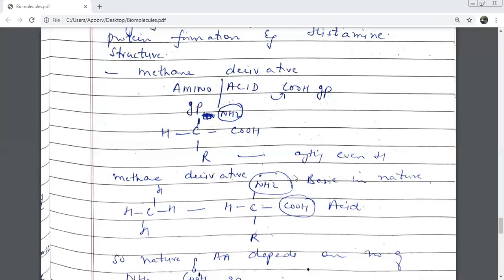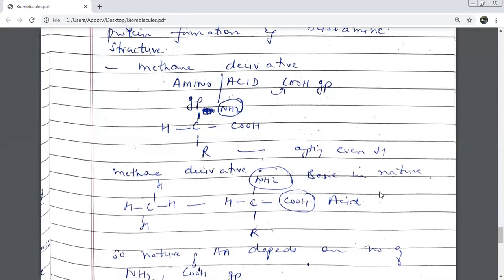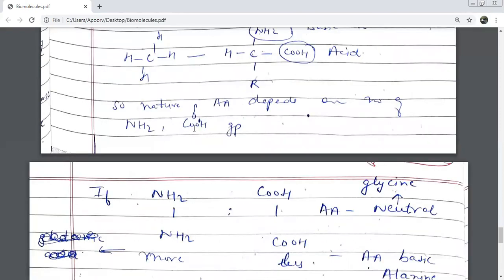The nature of the amino acid depends on the number of, let me tell you this. See, the NH2 is a basic group. What is the nature of the amino group? Is it acidic or basic or neutral? Basic in nature. And obviously COOH will be acidic. Yes, ma'am. Now, will the amino acid be acidic or basic? Both things are inside it. Now how will this depend? Listen carefully. The nature of the amino acid depends on the number of amino groups and the COOH groups.